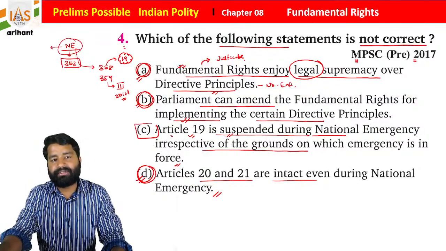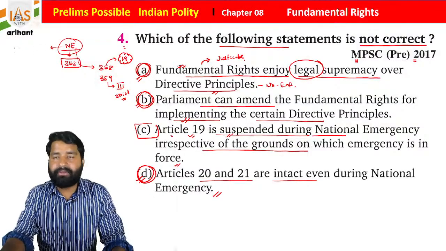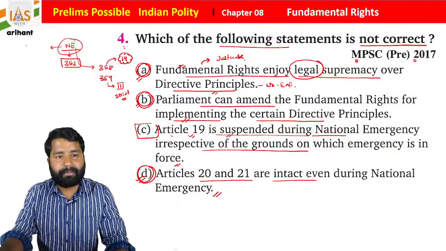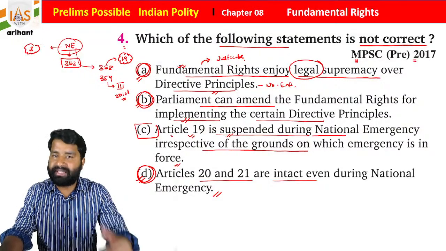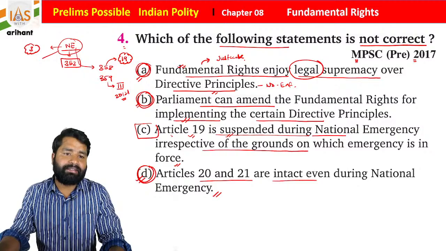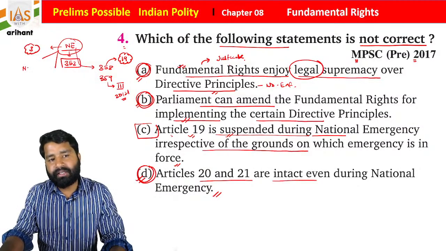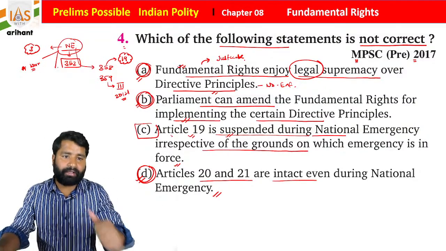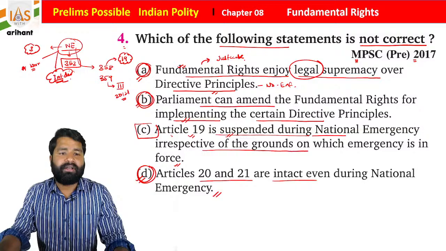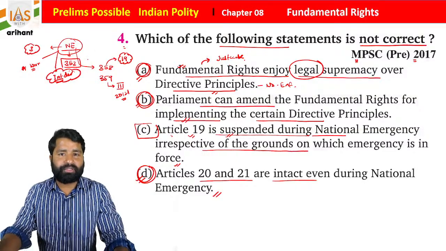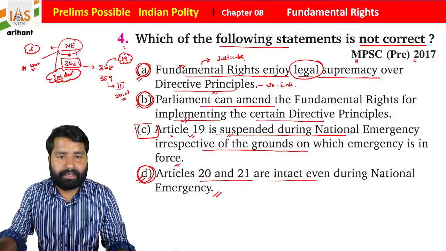National emergency, if we go through the concept: in India, three national emergencies have been imposed so far, and there are two grounds, one is war with any country or foreign attack, and the other is internal disturbance. But students, this word internal disturbance was misused during the time of Indira Gandhi in 1975.